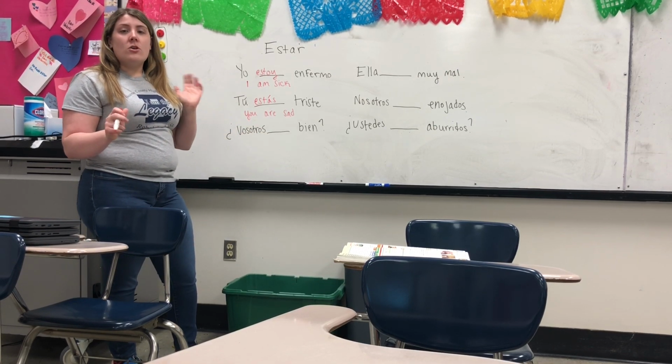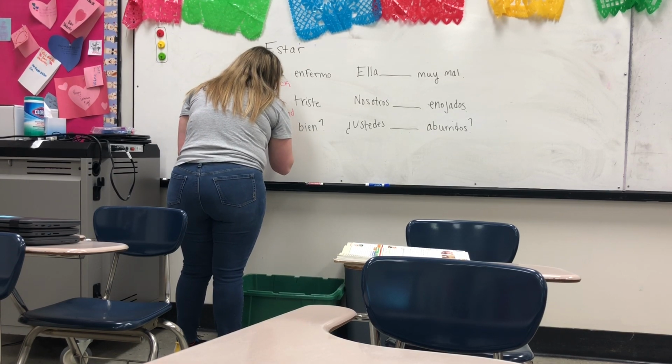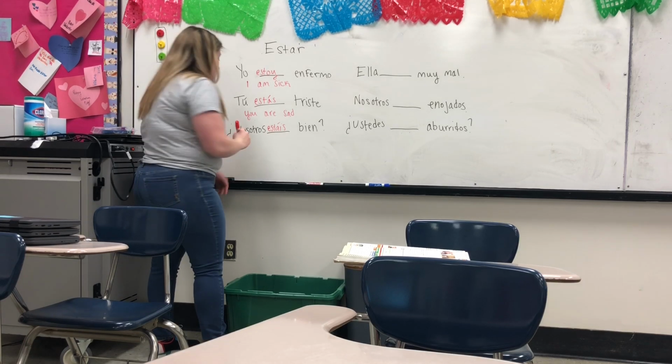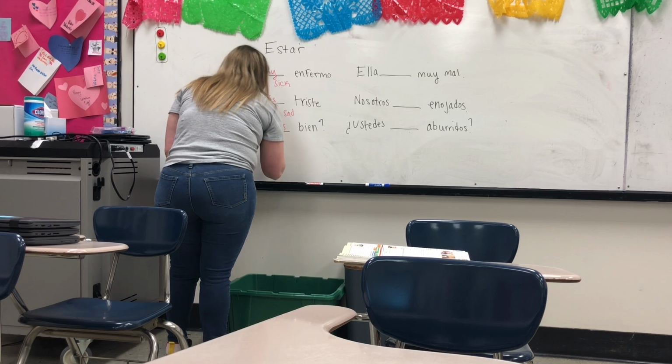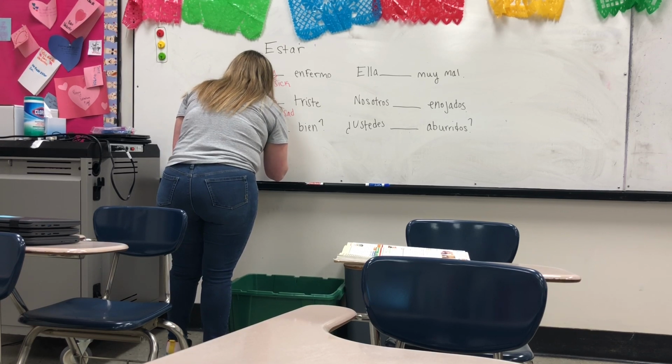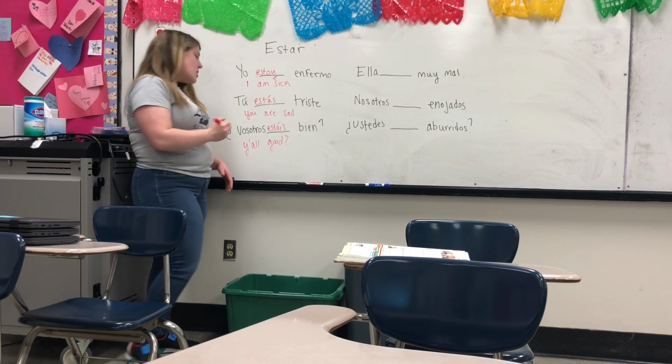Now I need to add on my new ending, estáis. You all, or y'all, y'all good, or are you all good?